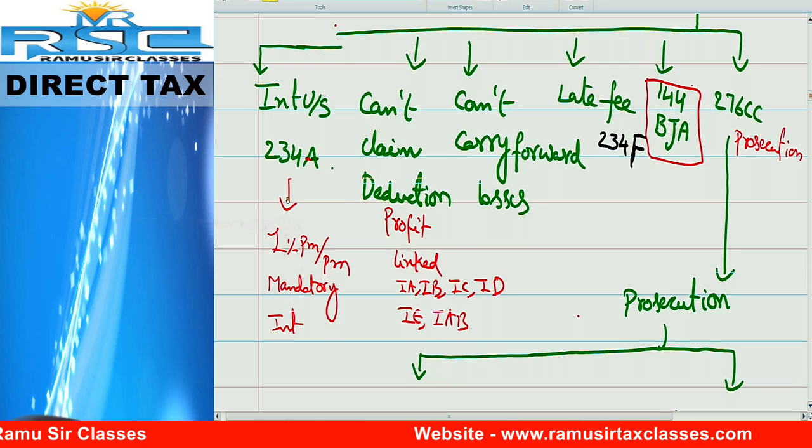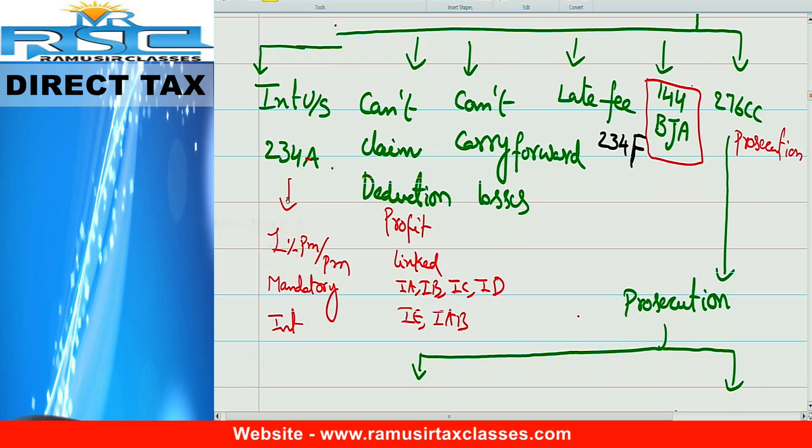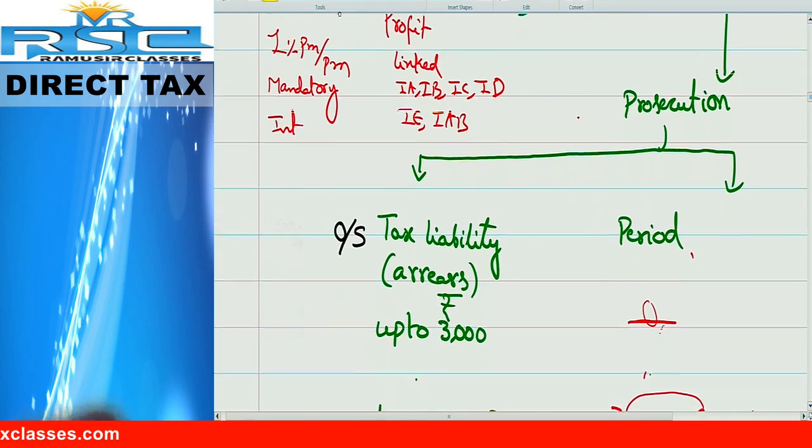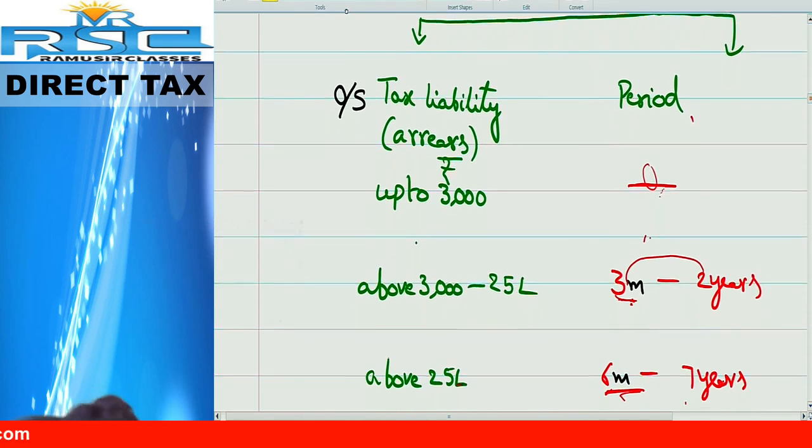Section 144, best judgment assessment. Section 276CC, prosecution. Copy the prosecution also.